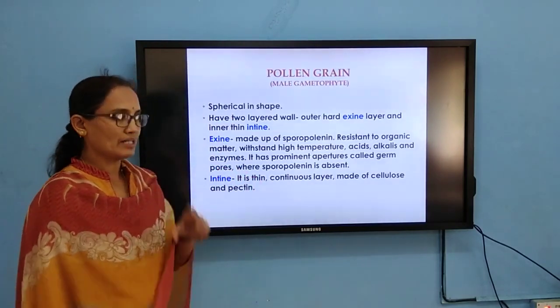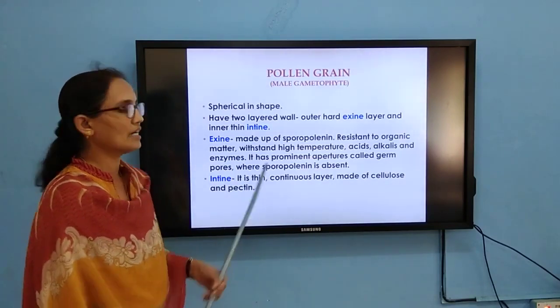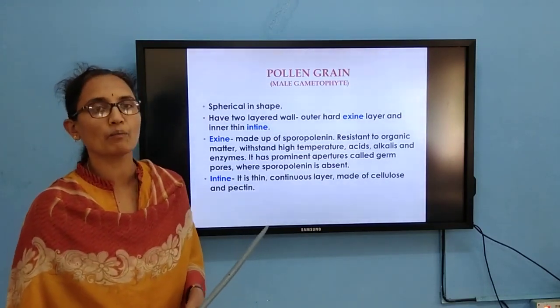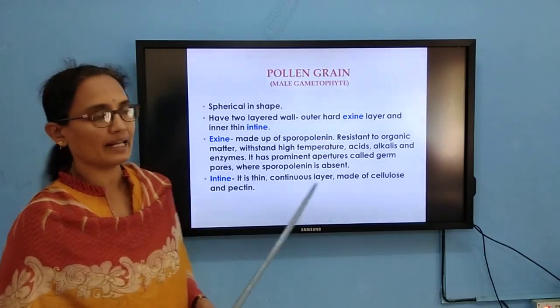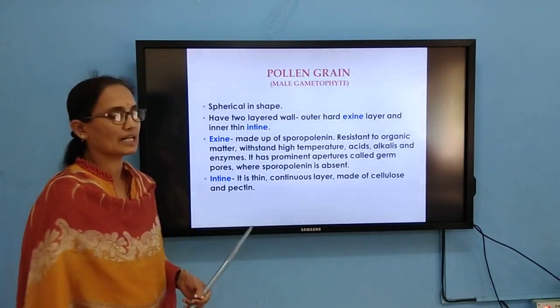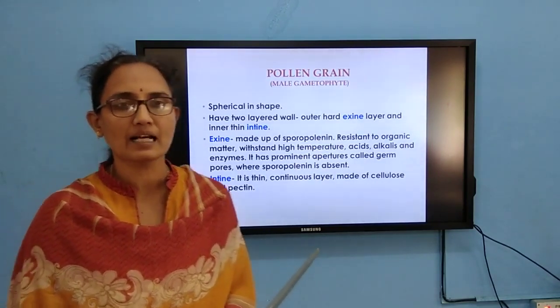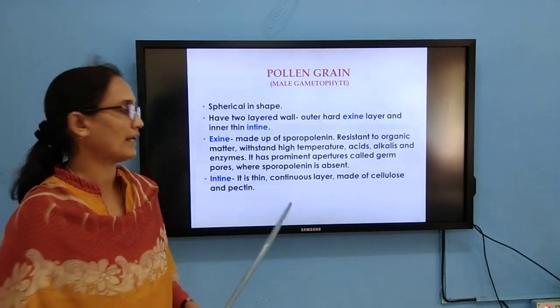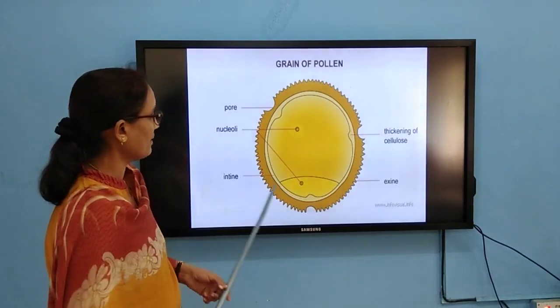On this pollen grain, if you observe carefully, minute pores called germ pores are present where sporopollenin is absent. Below this exine, you can find the intine, which is a continuous layer. It consists of substances called cellulose and pectin. So, you can see the structure of the pollen grain.